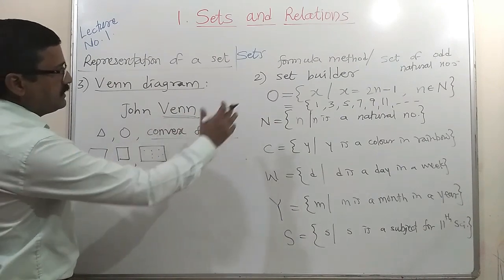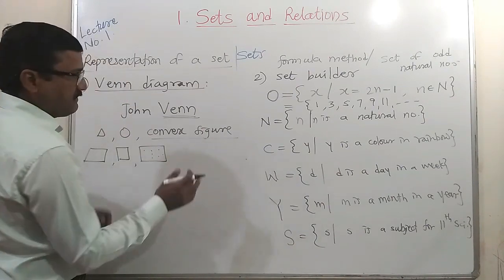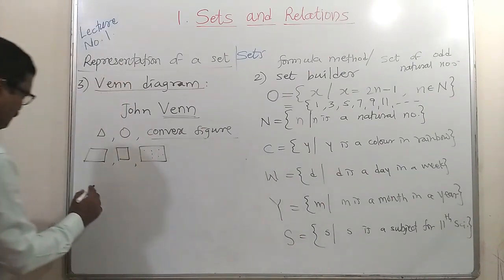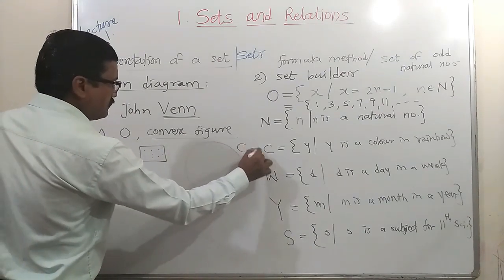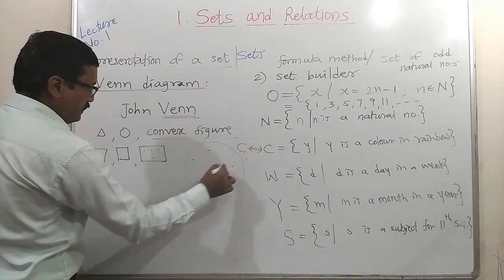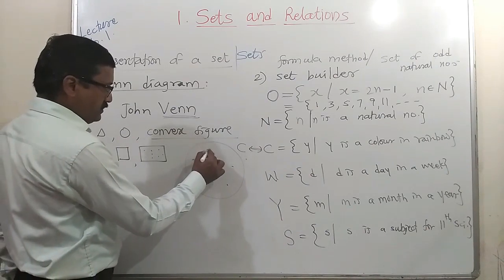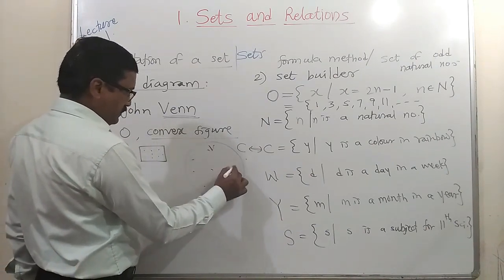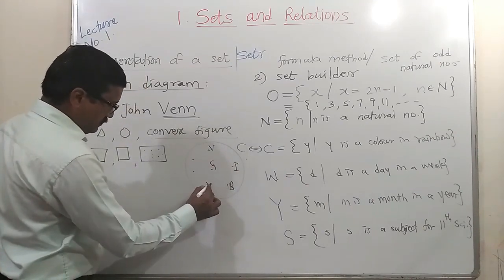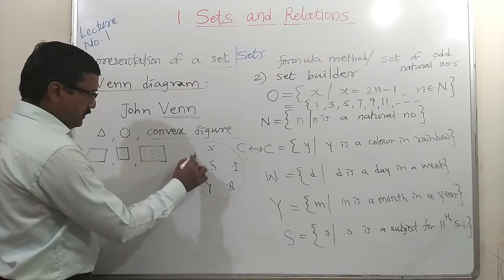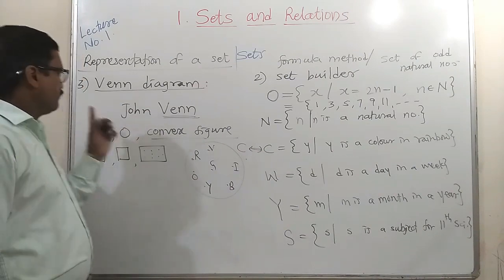Let us see again the same examples here. Let us take the finite sets first. This C is the set of colors in a rainbow. It contains 7 elements. First one is, suppose, violet, indigo, blue, green, yellow, orange, and red. So this is the way of representing this set using a Venn diagram.